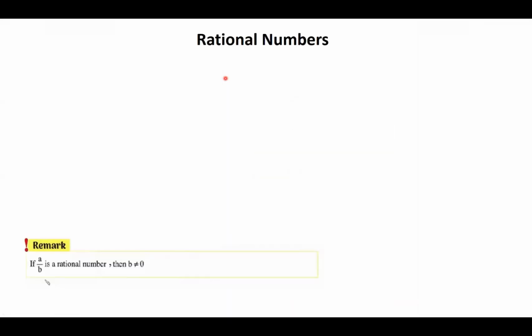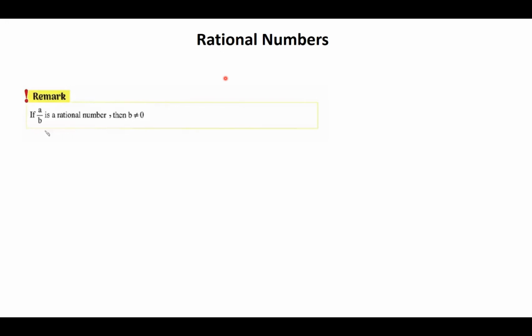Now we have two important remarks in any rational number. We said that any fraction is rational, but only if the fraction has a denominator not equal to 0. What does it mean? If I wrote to you 4/0, is this a fraction or is this a rational number?